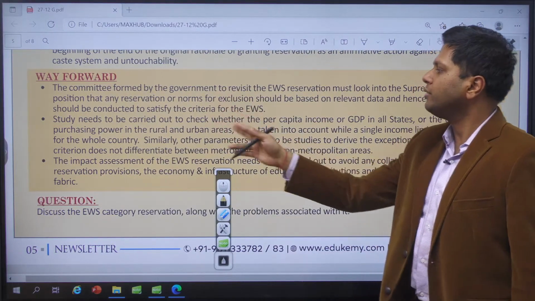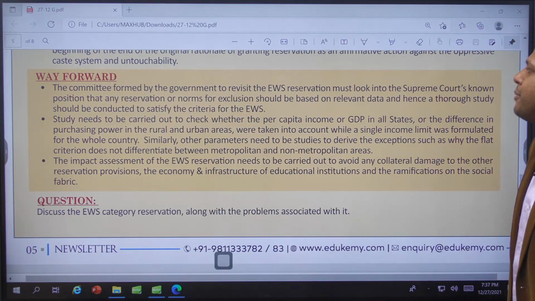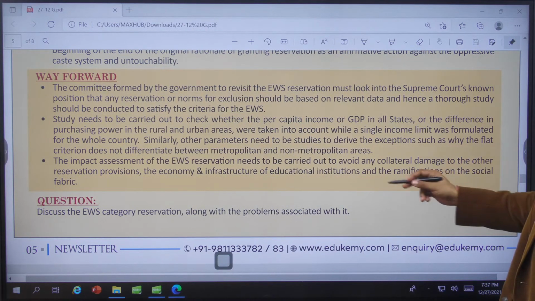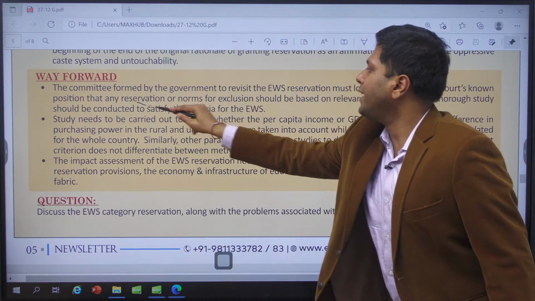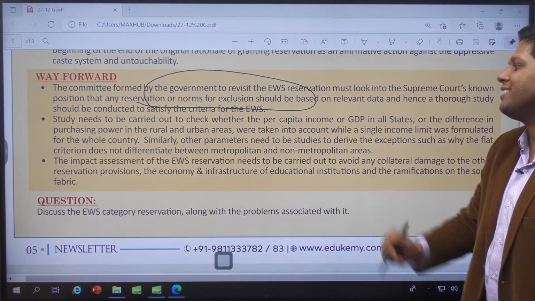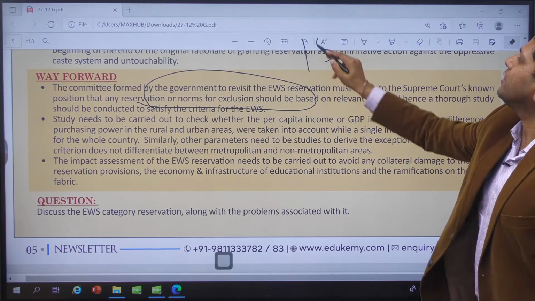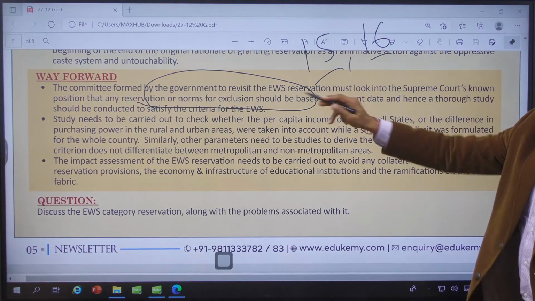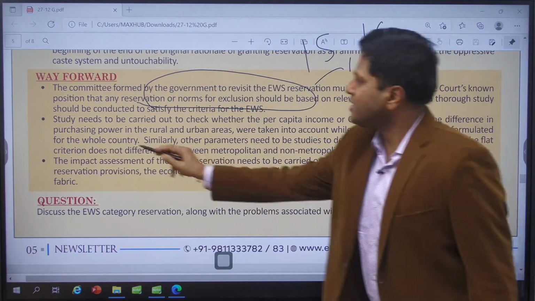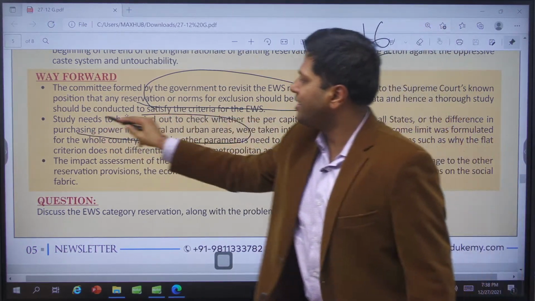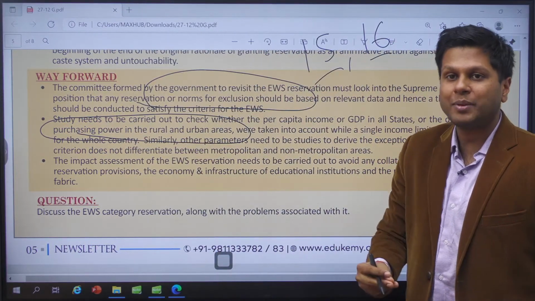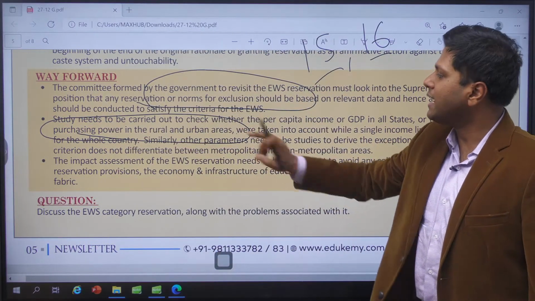The way forward here, very beautiful suggestions have been put here. The first thing is to look into the norms for exclusion, and accordingly design a category, right? So look at Articles 15 and 16 and design a category accordingly, right? Then look at the purchasing power in rural and urban areas, to understand who are the people who deserve to be in this category and who are not.